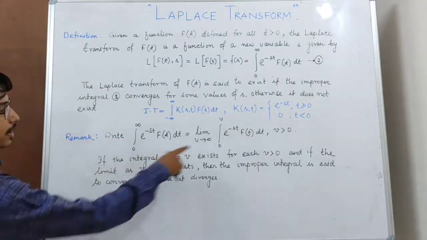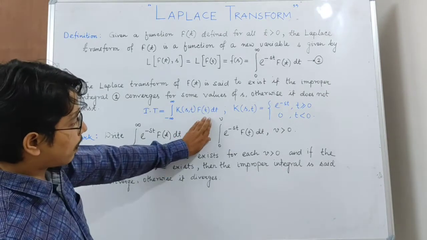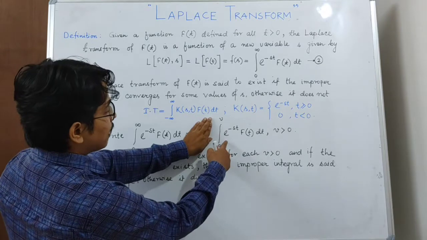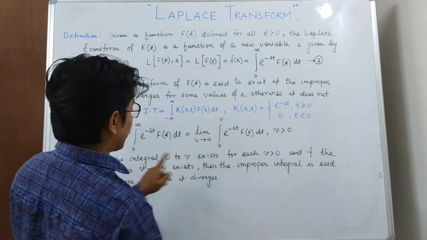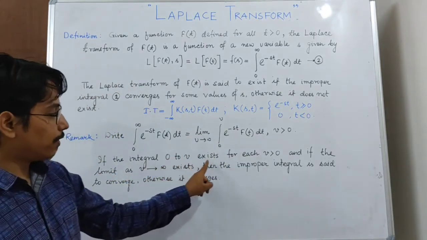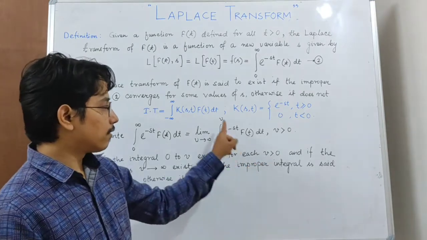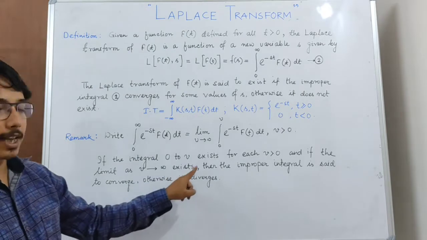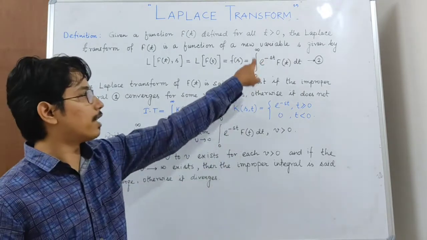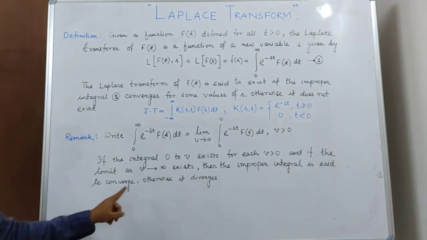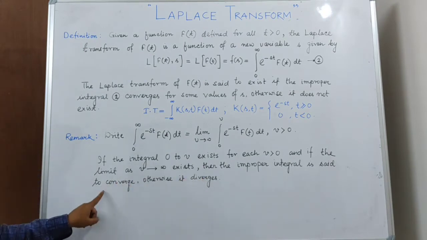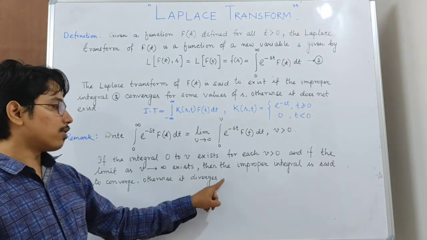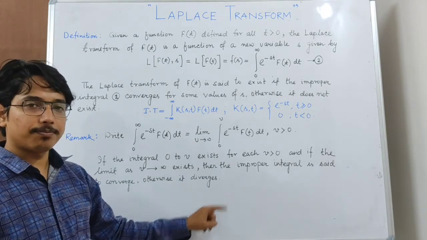If the integral from 0 to v exists for each v, and after the integration the limit as v tends to infinity exists, then we say that this improper integral exists or converges, otherwise it does not converge, or we say it diverges.